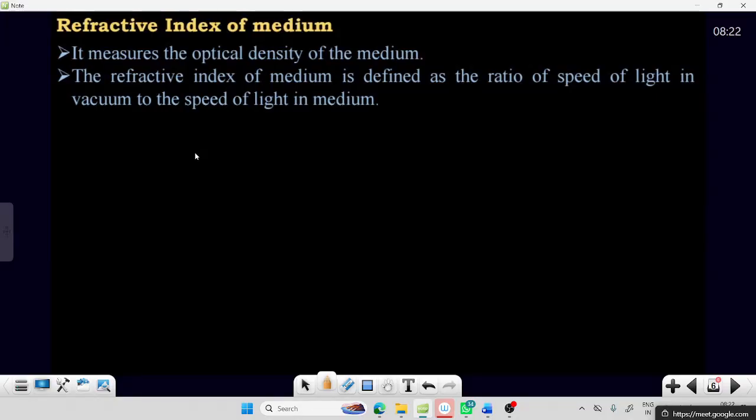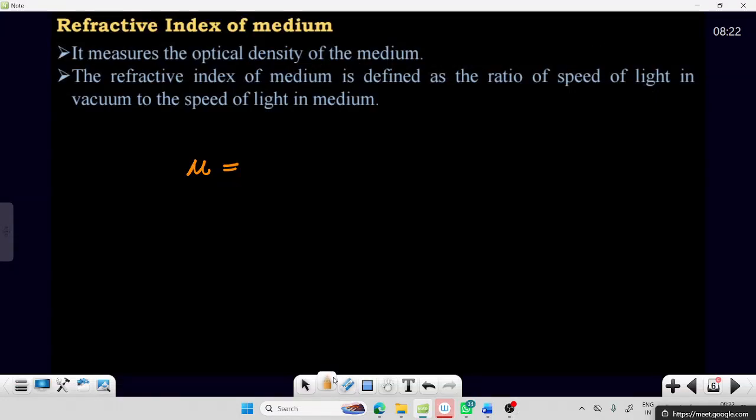Which symbol are you following for the refractive index, N or mu? Mu, sir. Okay, mu, fine. So the refractive index of a medium we denote with mu. Some books follow the N notation also.